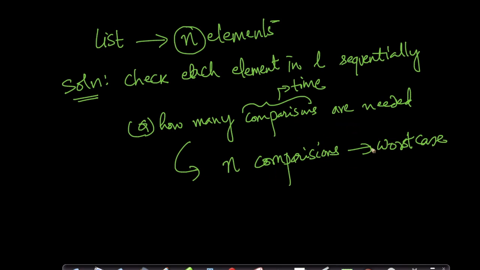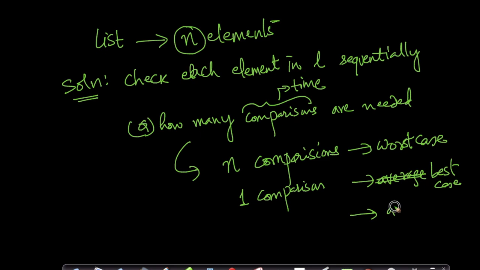What about the average case? Okay, let's write about the best case. If you're really, really lucky, you can just get away with 1 comparison. But of course, this happens very seldom, right? On an average, if you give me any number, some numbers will be present, some numbers will be absent. I would require roughly n comparisons, approximately n comparisons. Of course, I'm not proving this rigorously, I'm just stating it here, right?